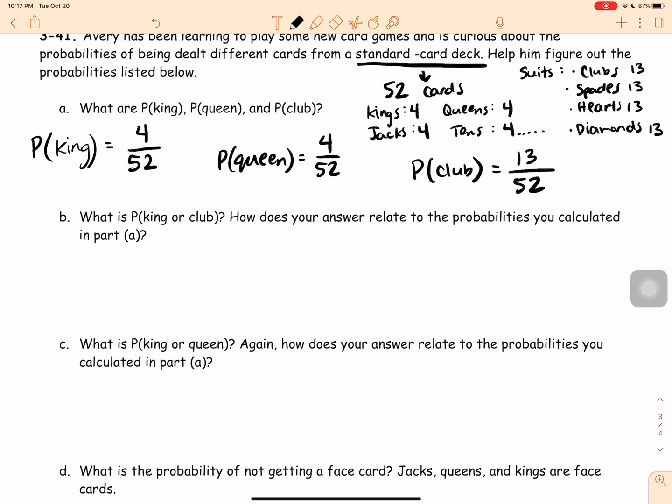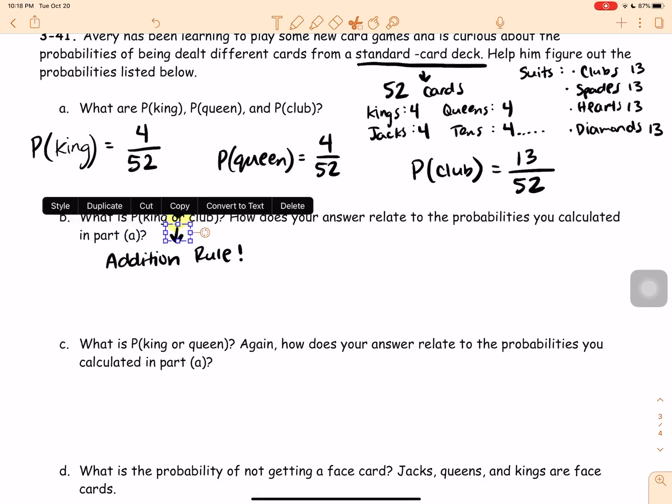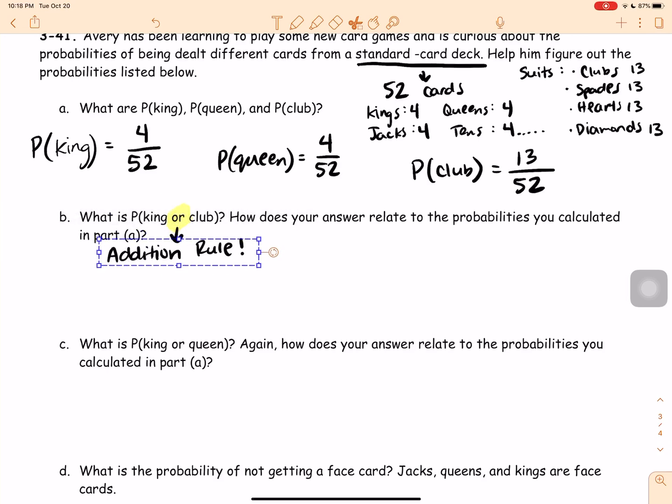Now part B says, what is the probability of king or club? Okay, as soon as you see this or, that is the addition rule. As soon as you guys see an or in that sense where it's comparing 2 different things, this is the addition rule. Okay, so let me go and move this over just a little bit. There we go. This means it is the addition rule.